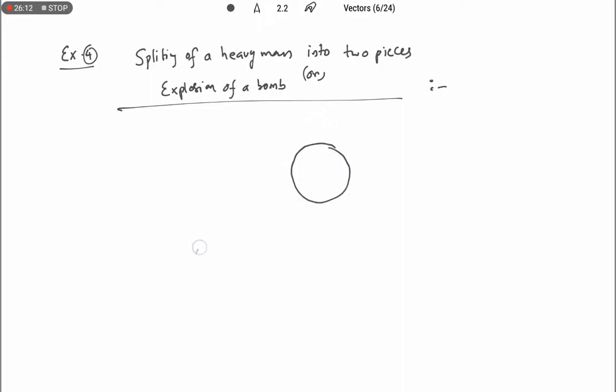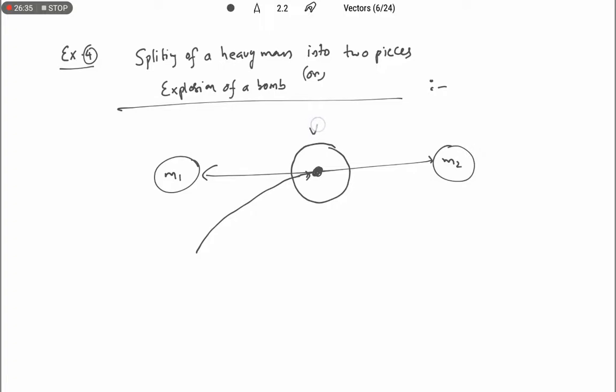In mid-air it breaks into two fragments. One is of mass m1, another one is of mass m2. Suppose at the highest point its velocity is 0, so the initial momentum of the system is 0, pi is 0.